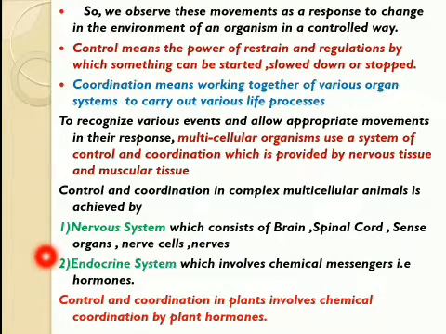Because they do not contain nervous tissue and muscular tissue, chemical coordination is the main way for control and coordination in their plant body.